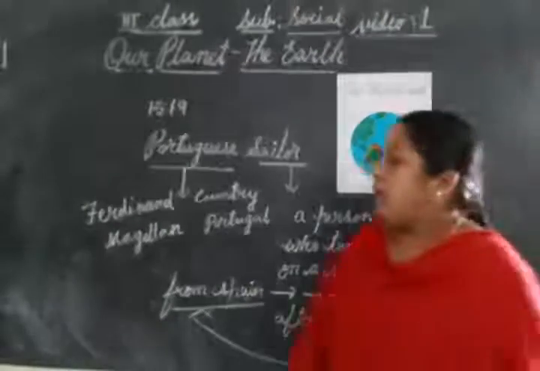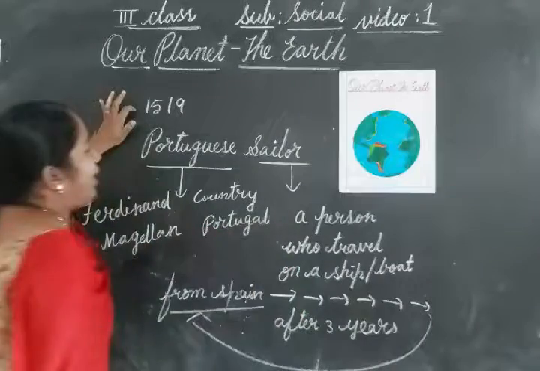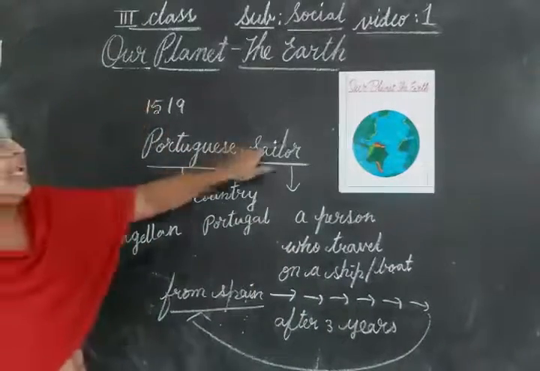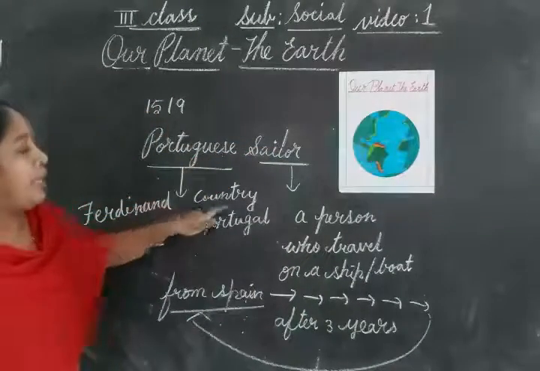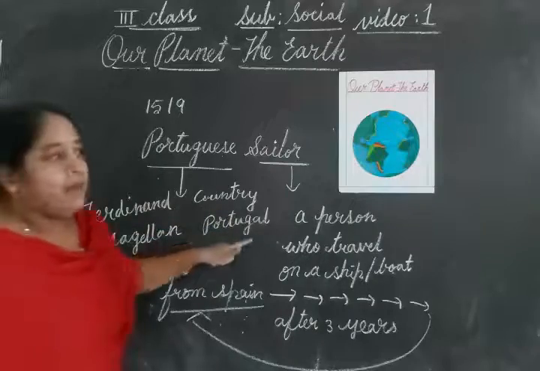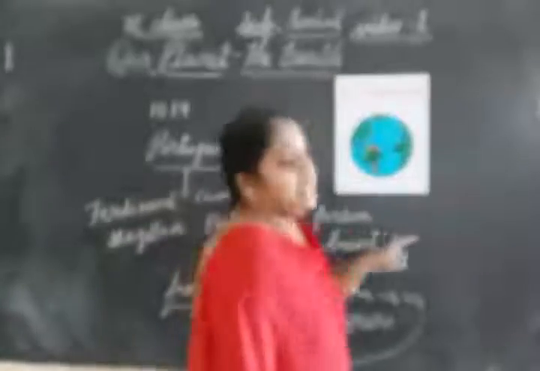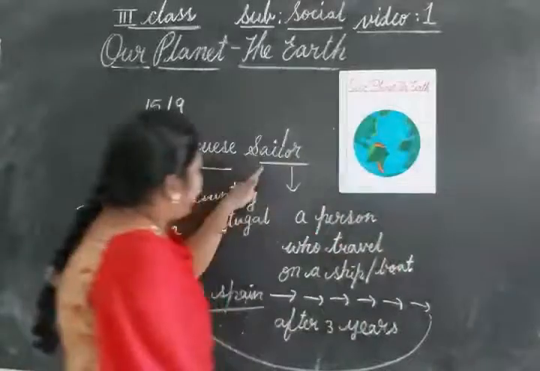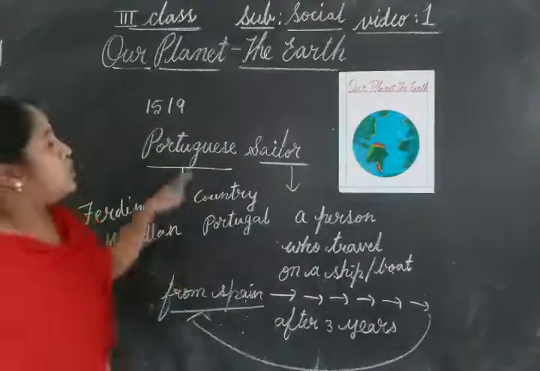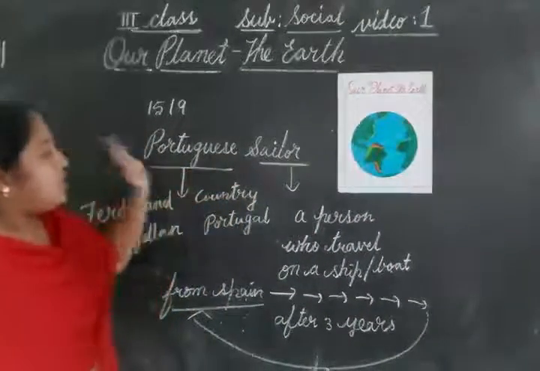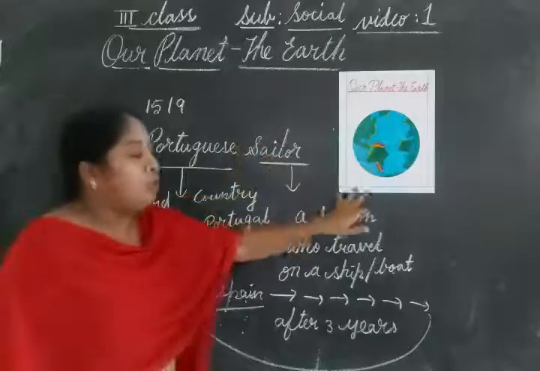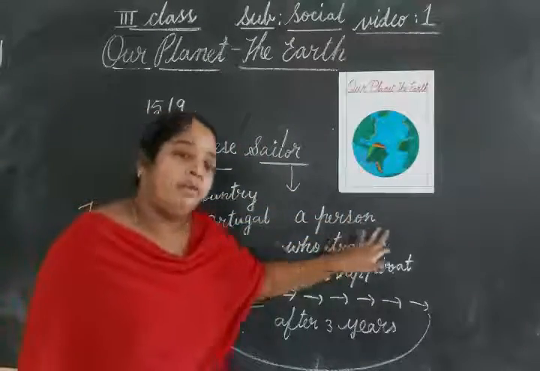Clear, children? In which year? In 1519. And this sailor belongs to which country? Portugal. For example, if someone belongs to India, we can say Indians. Like that, this sailor belongs to Portugal, so he is a Portuguese sailor. A sailor means a person who travels on a ship or boat.